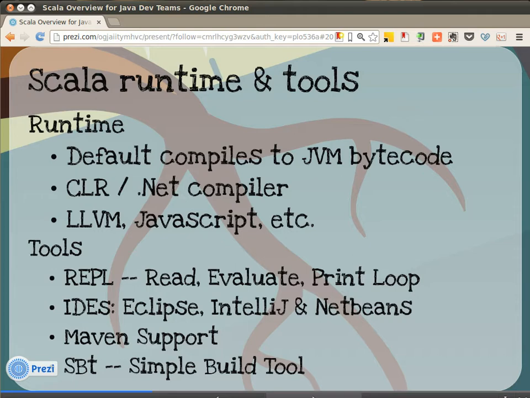As far as the build tools go, Maven's supported through a Maven plugin, and there's a great new tool called the Simple Build Tool that's written in Scala itself that lets you get up and running very quickly and provides enhanced functionality with regards to interactivity and other things from the Scala ecosystem. So either way, you can build your applications with Maven or SBT, and both of them support mixed projects of Scala and Java.